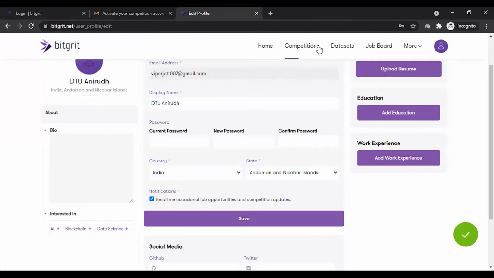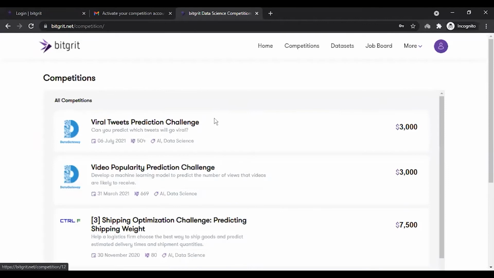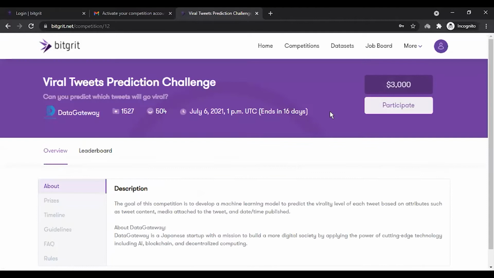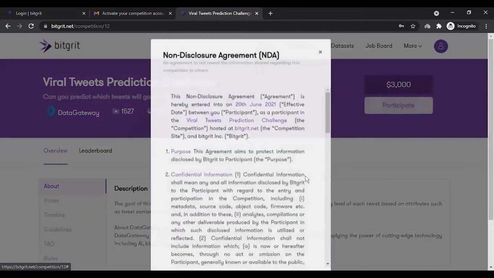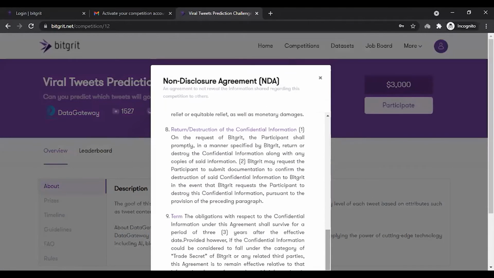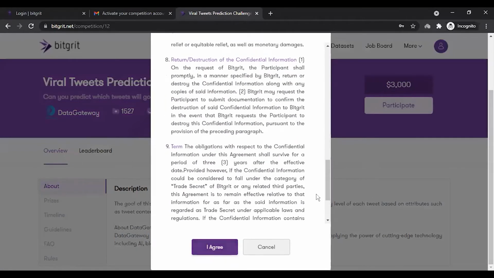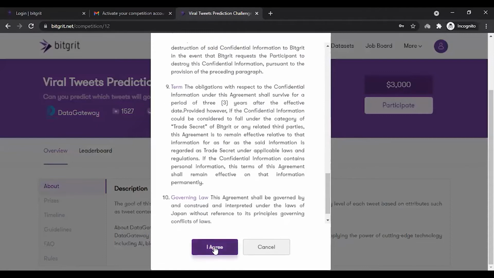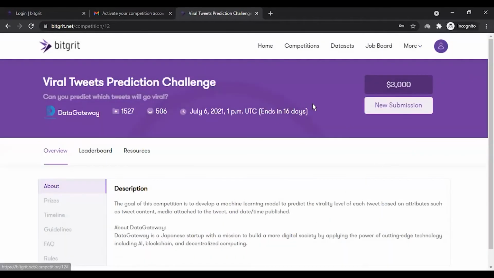The next step is to click on the competitions part, and as you can see here, you have the viral tweets prediction challenge. You click upon this. The next step would be to click upon participate. This will be the terms and conditions. Feel free to go through these according to your time. Then you can click upon I agree, and then you will be registered completely for the hackathon.